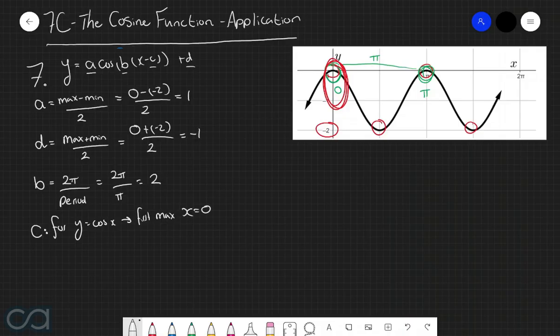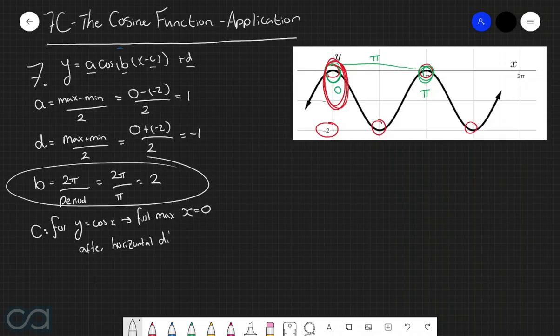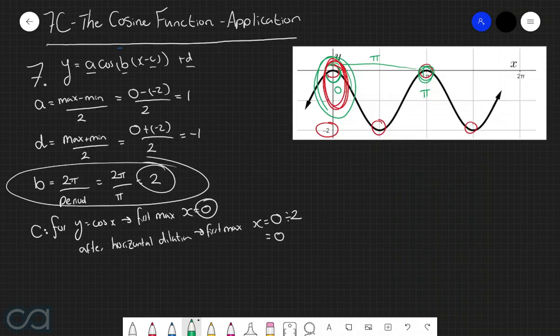However, we also need to consider what happens to this first maximum after it undergoes this horizontal dilation. So because the value of b is equal to 2, then after the horizontal dilation, the first maximum point should occur at x equals 0, so this point here, divided by the value of b, which is 2, which is still just 0. And so because on our graph the first maximum occurs when x equals 0, this therefore means that there has been no horizontal shift, or in other words, no horizontal translation. And so therefore, we know that c is equal to 0.